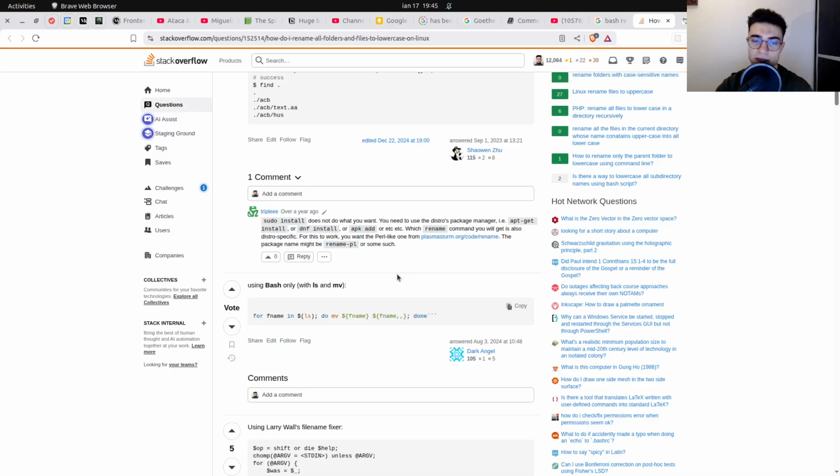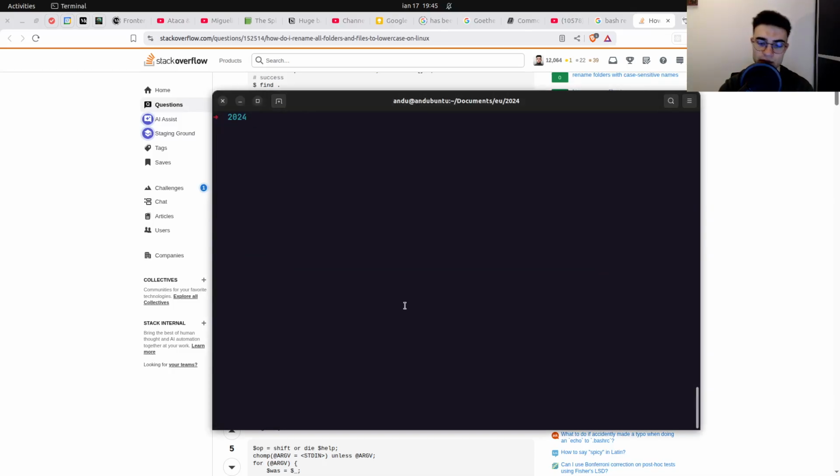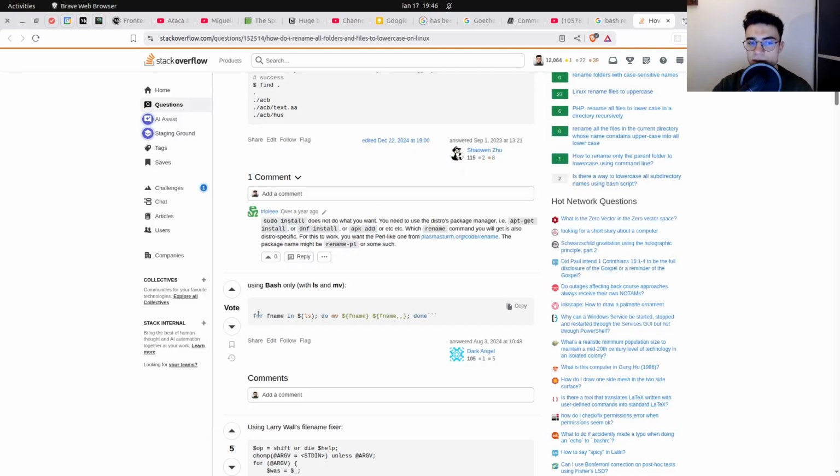Anyway, the solution that I ended up with is just this one, and I'm going to explain very briefly what it does. First of all, I'm using the bash interpreter because I'm using zsh, and this syntax, this parameter expansion that will replace basically every character with its lowercase, isn't supported in zsh, and so that's why I am using the bash interpreter for that. And this is essentially the bash command. I'm going through each file.